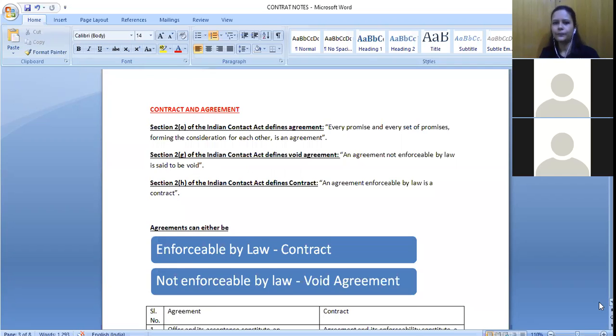Okay, now there are these three different things that we have. These are three important definitions again that we will study. So first is Section 2E of the Indian Contract Act, which defines an agreement. What is an agreement? Every promise and every set of promises forming consideration for each other is an agreement. Next is void agreement and contract. So anyone, can you tell what is the difference between an agreement and a contract? Difference between agreement and contract?